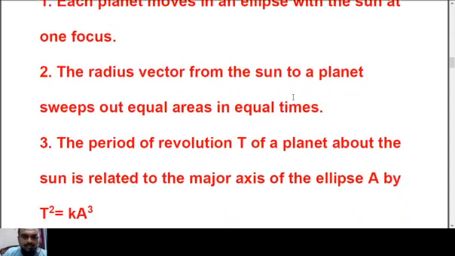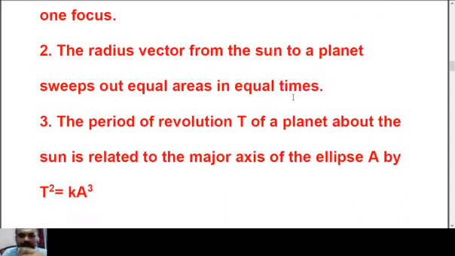So the third law says that the period of revolution of a planet about the sun is related to the major axis of that ellipse of that planet by the relation T squared is equal to k a cubed.